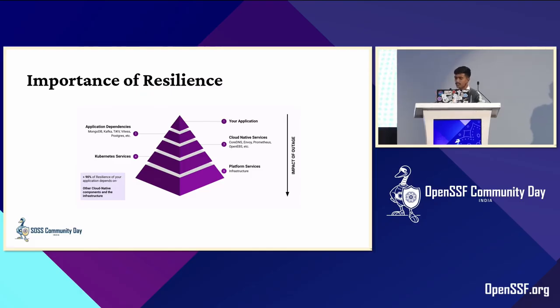Even once your application is stabilized, the resilience of your services running on Kubernetes depends on the other components and infrastructure, more than 90% of the time.